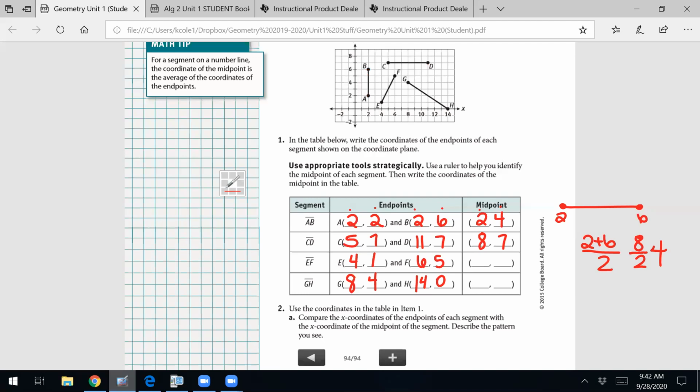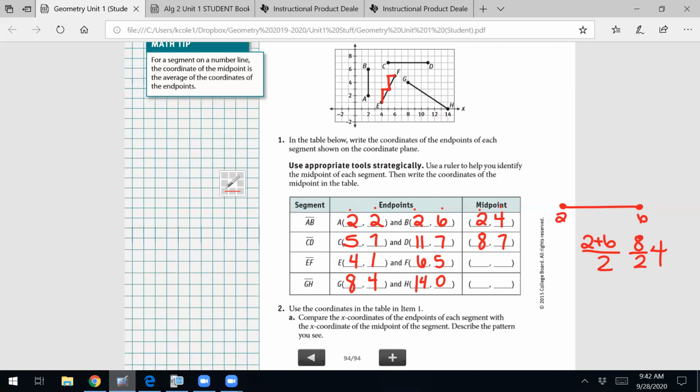Okay, now if we look at E and F, if we weren't figuring this out together, what you could do is you could look at it and think about rise over run, okay? And so if we did that, I can have another good point here, and I can prove that that's the midpoint because if I rise 2, run 1, rise 2, run 1, that's the exact same movement, okay?